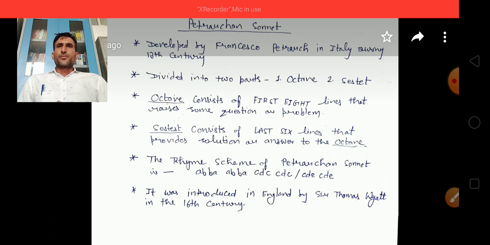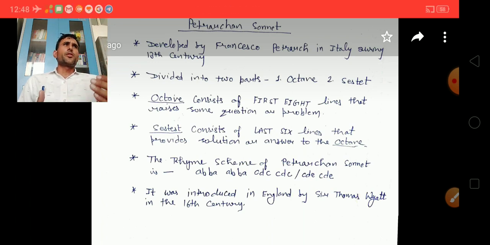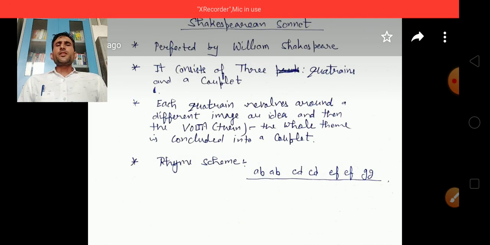The Petrarchan sonnet was introduced in England by Sir Thomas Wyatt in the 16th century. The sonnet form introduced by Sir Thomas Wyatt was later improved by some poets, and then the pure English form of sonnet was developed in England. So let's take the next type of sonnet, the Shakespearean sonnet or the English sonnet.